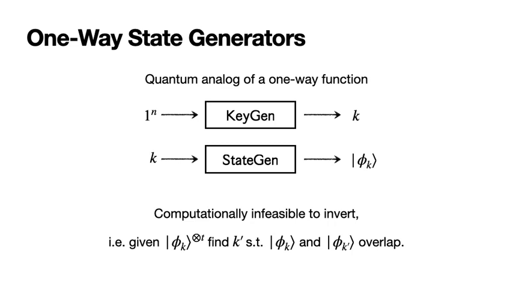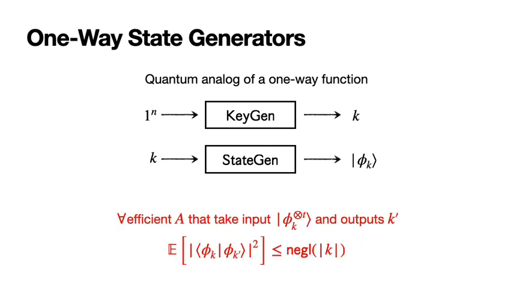And the security property we want from this object is it should be computationally infeasible to invert, which is to say, given some polynomial number of copies of phi k, it should be computationally hard to find k prime such that phi k and phi k prime have some noticeable overlap. For any k prime that an efficient algorithm finds, phi k and phi k prime should be nearly orthogonal. More formally, for all efficient algorithms A that take as input polynomially many copies of phi k and output k prime, the expected overlap will be less than or equal to negligible in the length of k.